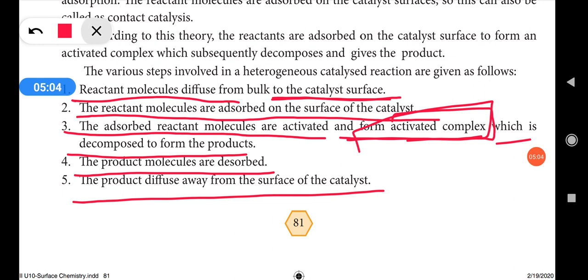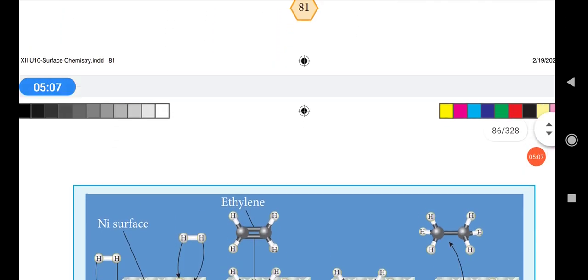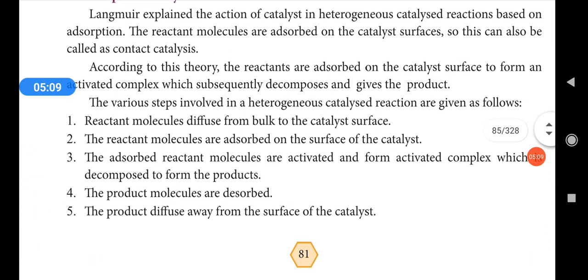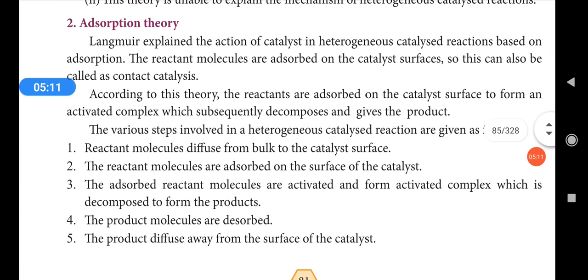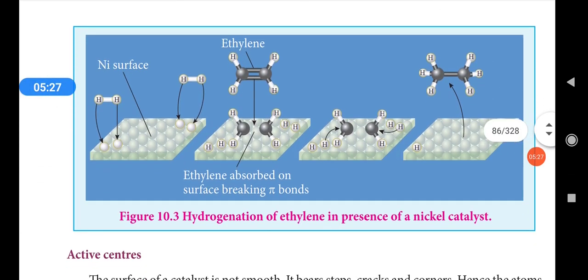This is the fifth stage. So finally we get the product. In the case of adsorption theory, the catalyst will absorb the reactants and form the activated complex. Then that activated complex will decompose to form products and the catalyst again. This is the basic of adsorption theory. Let's see an example. In the case of hydrogenation of ethylene, we can use nickel as a catalyst.